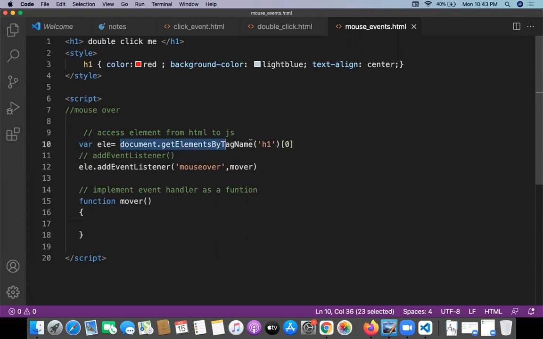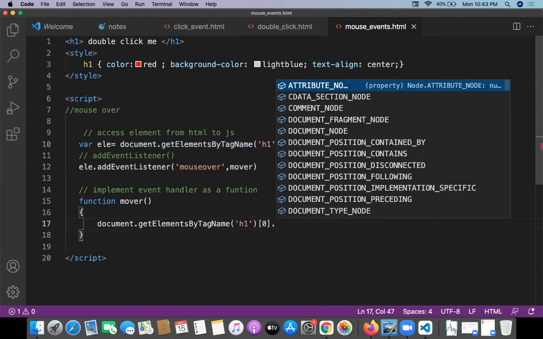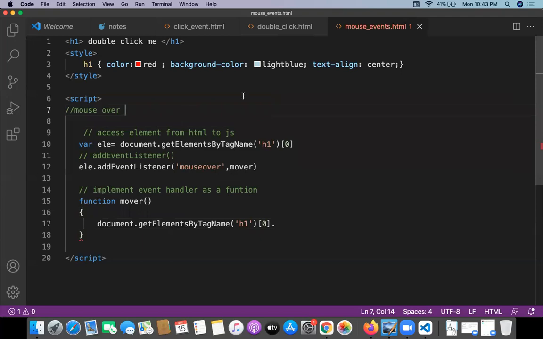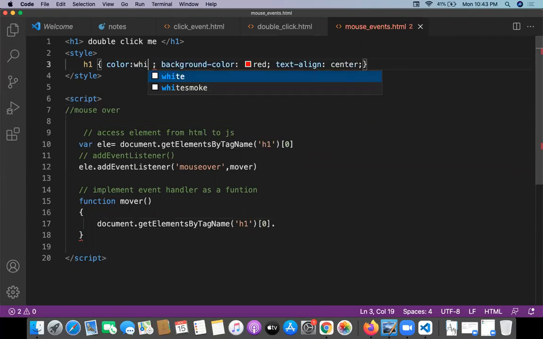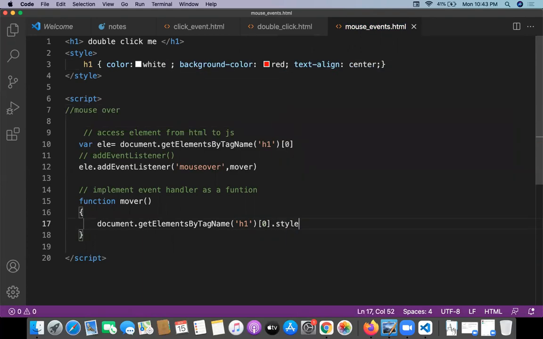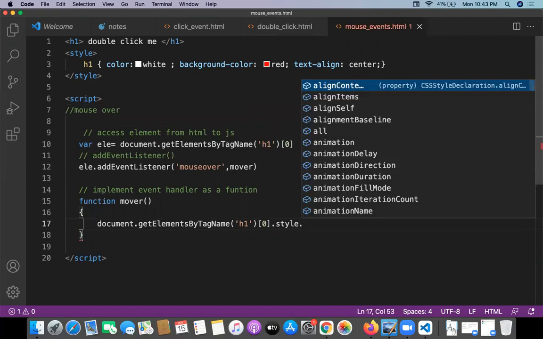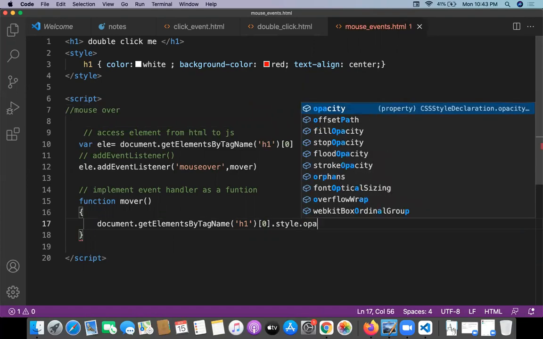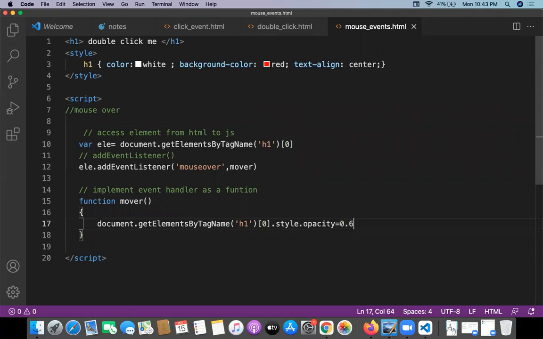What I want to do is just access your element, whatever it is, dot style dot background color. Let me do the background color with something like red, and text color will be white. So when I do the mouseover, dot style dot opacity, let me change the opacity. Opacity is equal to 0.5. That's all done. So this is the mouseover event. When I do the mouseover, this should happen.